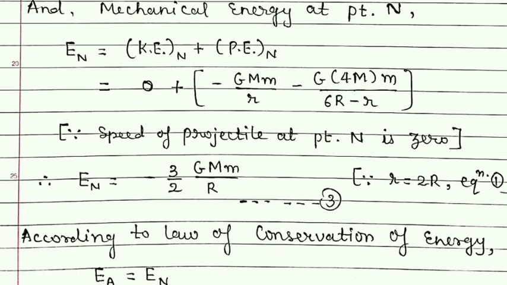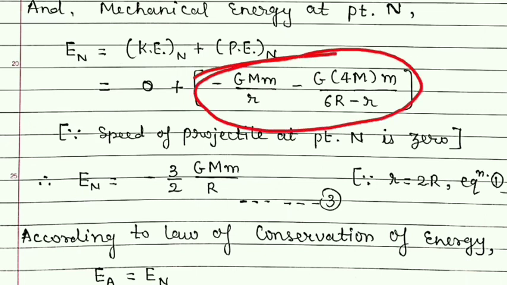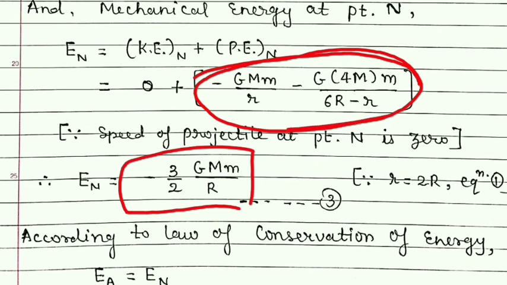Once again, simplifying this term, you will get it as minus 3 by 2 G capital M into small m upon capital R. So this simplification is up to you. You have to simplify on your own.